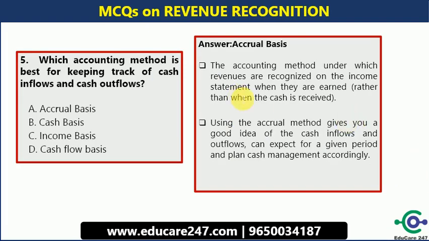Question number 5. Which accounting method is best for keeping track of cash inflows and cash outflows? Options are: option A, the accrual basis; option B, cash basis; option C, income basis; option D, cash flow basis. So among all these options, the correct one is accrual basis, that is your A.